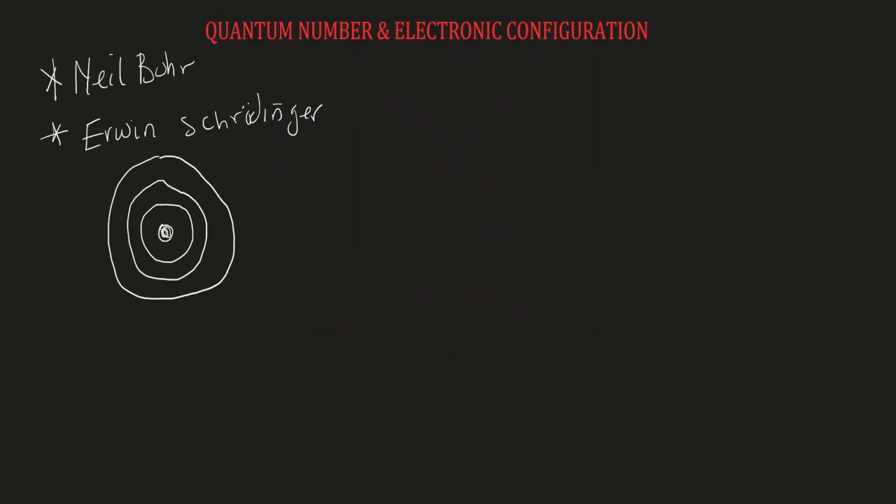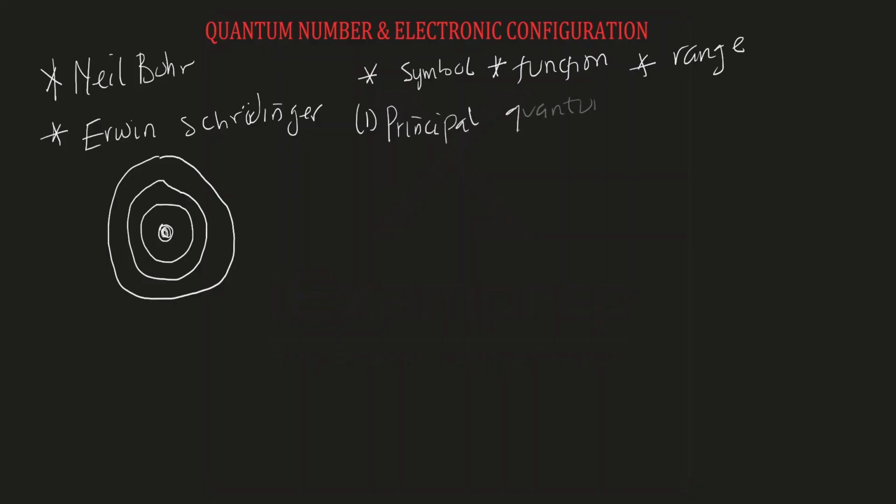And there are 3 things I would like you to know about any quantum number that you pick. Number 1, I would like you to know what is used in representing that quantum number. What is the symbol of the quantum number? Number 2, I would like you to know what the quantum number actually does. What is the function of the quantum number? Number 3, I would like you to know the range of the quantum number. Now, the first quantum number that we'll look at is called the principal quantum number. So, as I said, we'll look at the symbol, the function, and the range.